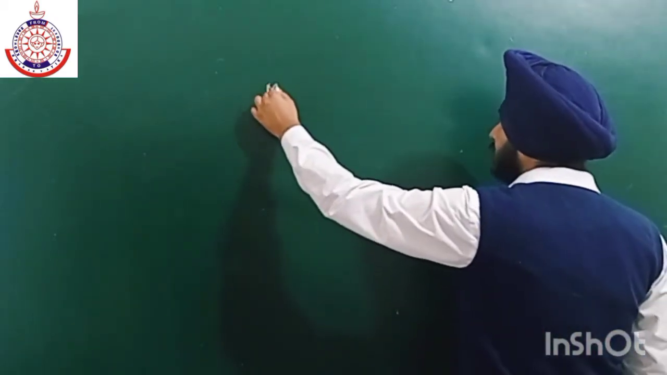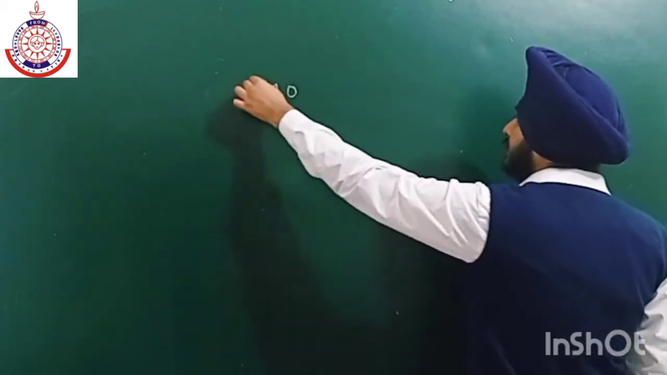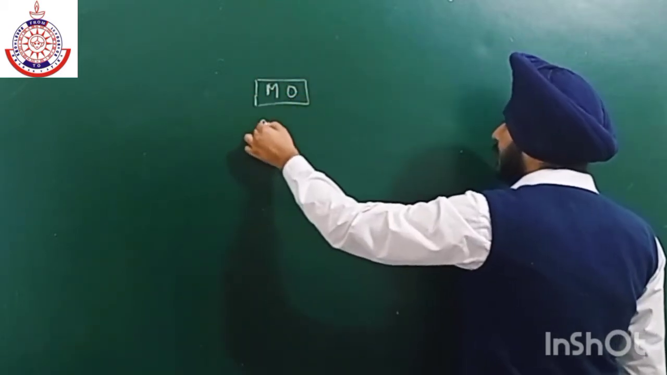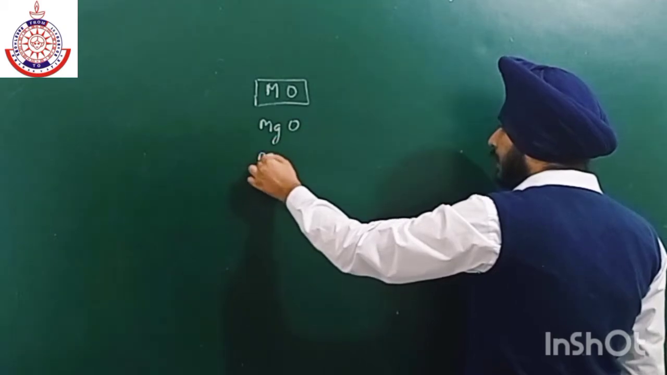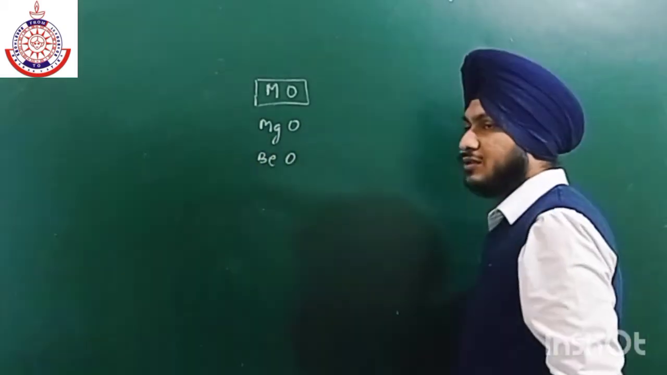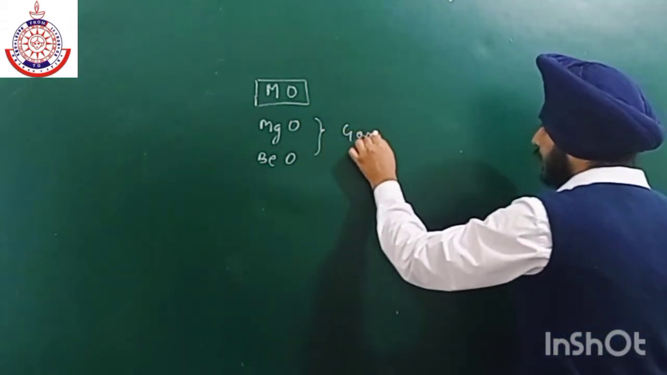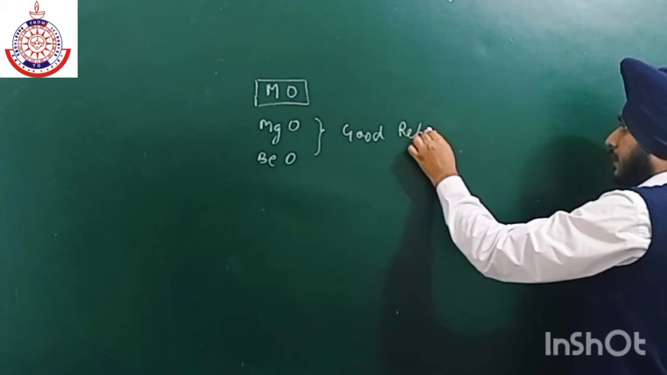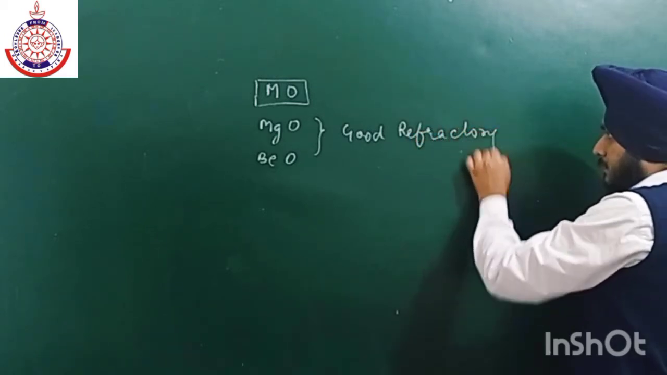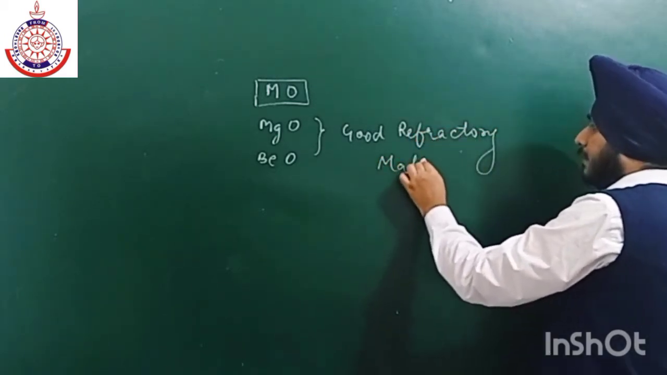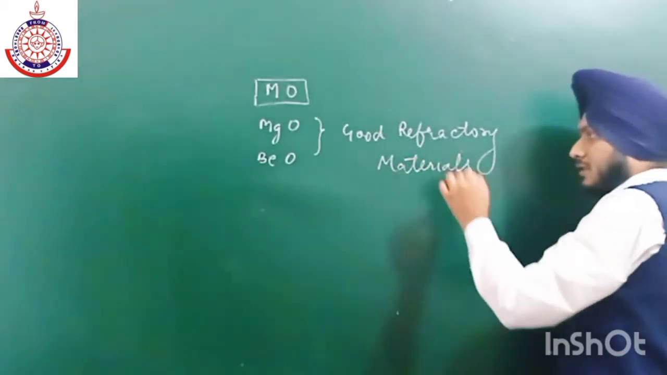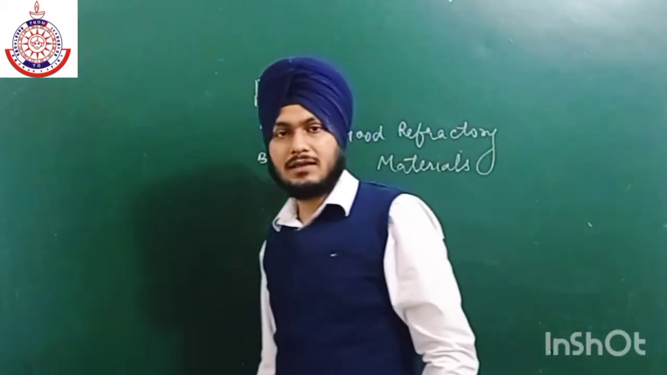Now that is why they are used as refractory materials. Okay, what are refractory materials? So if we talk about metal oxides, metal oxides की अगर बात करें, for example we have MgO, BeO, okay, beryllium oxide, they all are good refractory materials. Okay, now what are refractory materials? So the materials which are resistant to high temperature and heat.